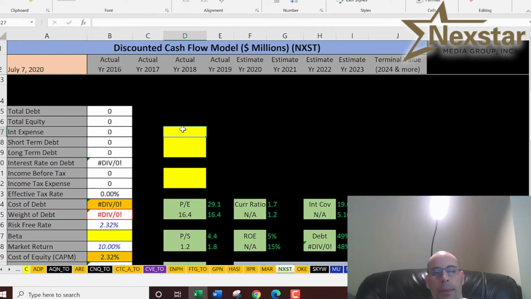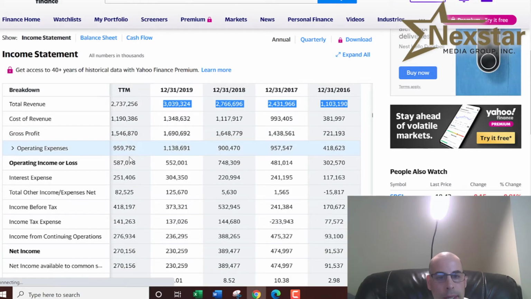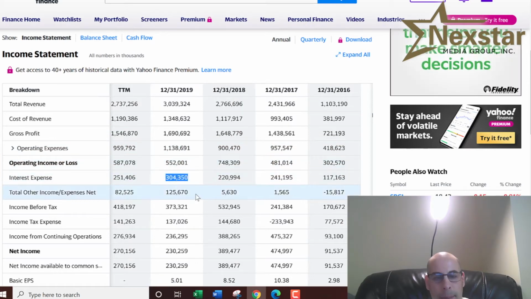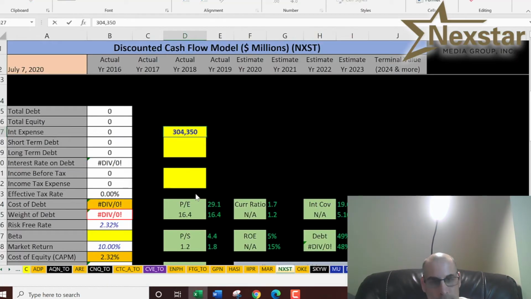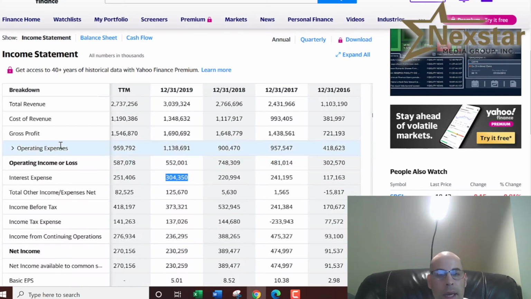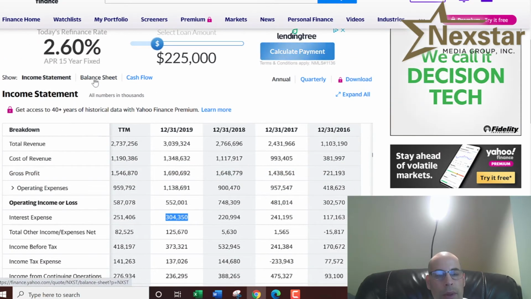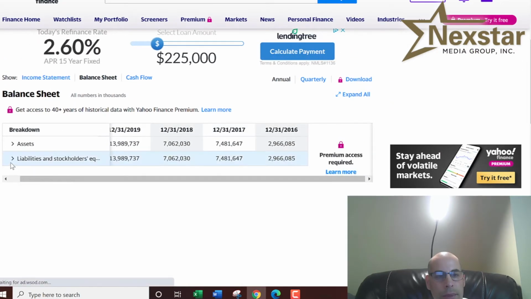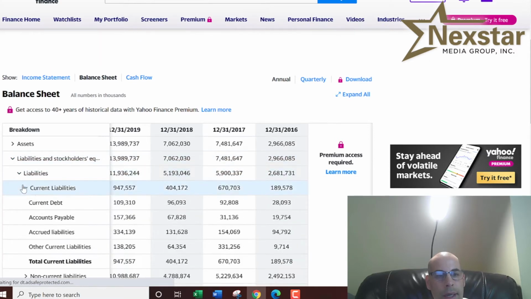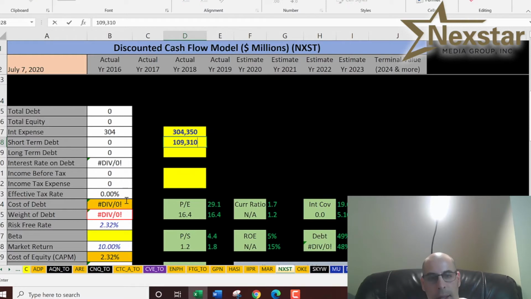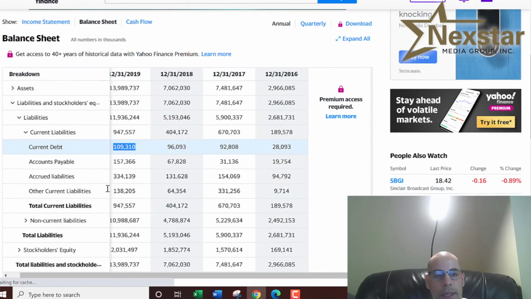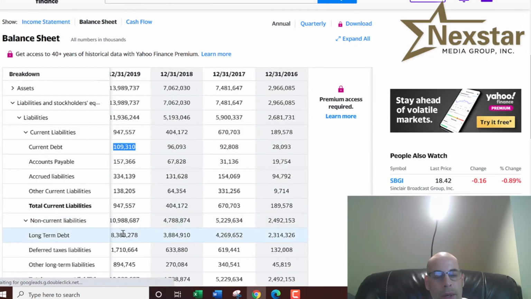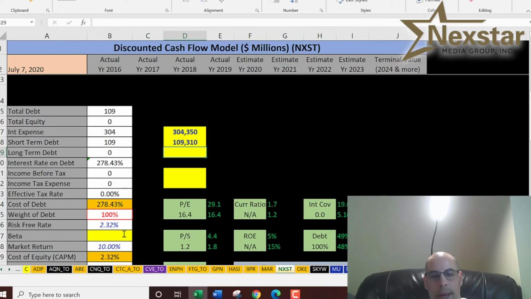Let's get their capital structure. We need to know how much interest they pay on a debt. They pay $304 million. And let's see how much debt they have. We'll go to the balance sheet. We'll go to liabilities and current liabilities. So they have current debt of $109 million. That's debt due within 12 months. And then long-term debt of $8.4 billion. That's debt due after 12 months.